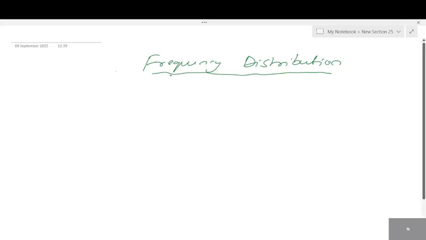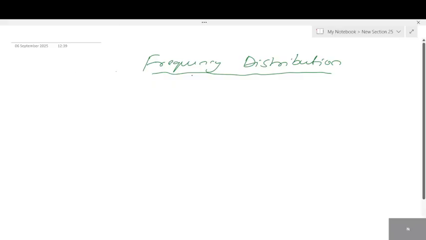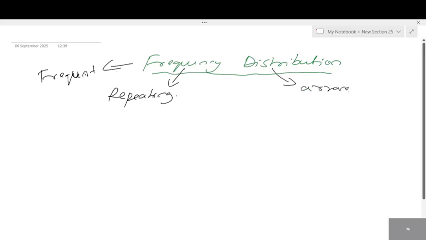Okay, frequency distribution. What do you all mean by frequency distribution? You all know what is frequency distribution? Okay, frequent. What's the word frequent, students? Repeating or reoccurring, right? Very good. Repeating. Frequency is nothing but frequently happening, frequently or repeating. Fine. Distribution is arranging or arrangement in specific order, in order.